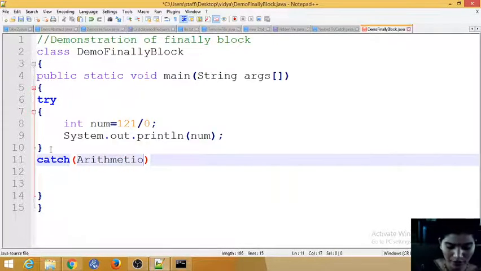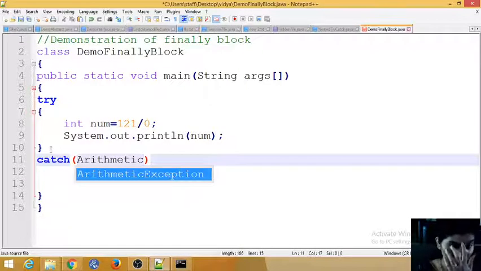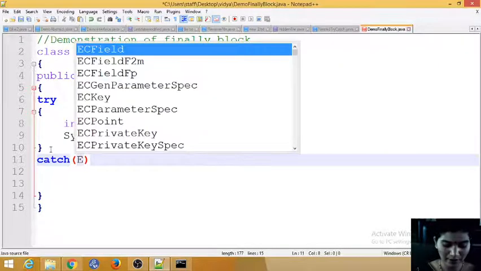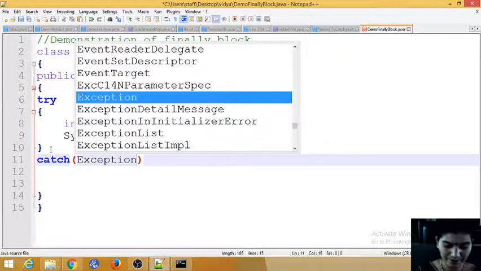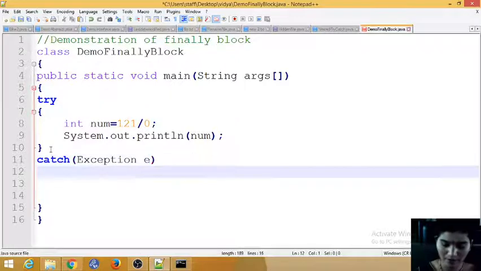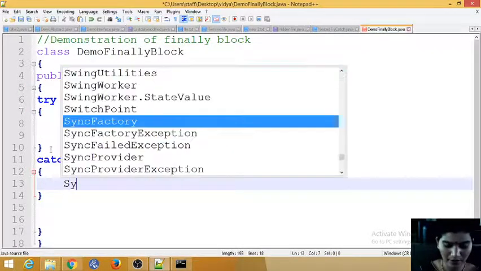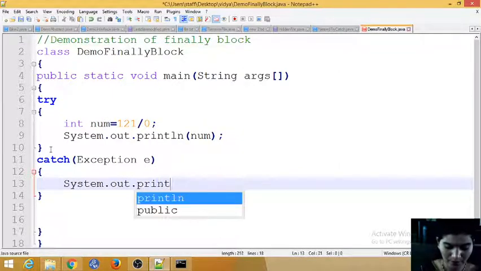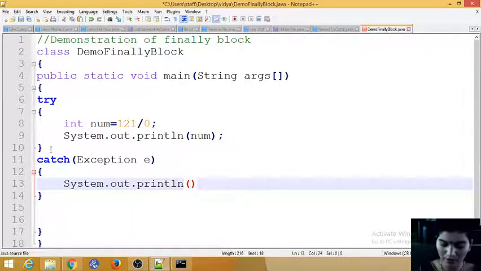If you know which exception you are getting, you can directly mention that one, or else you can use the superclass of all exceptions, that is Exception e. So better we'll use Exception e. Next statement, System.out.println, and just print e here.